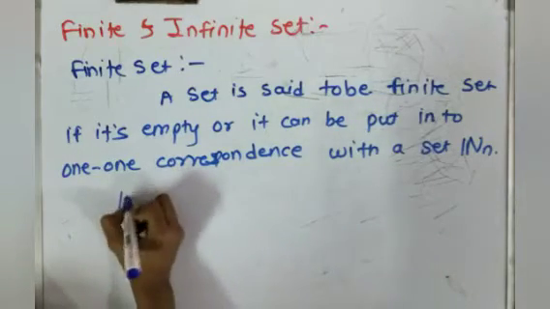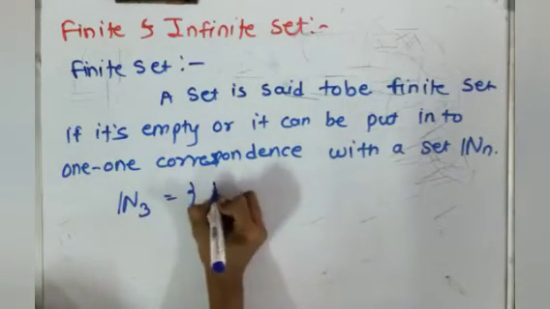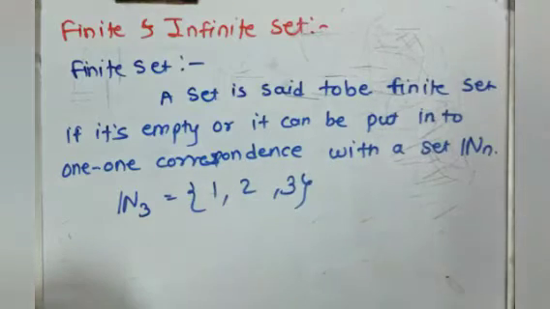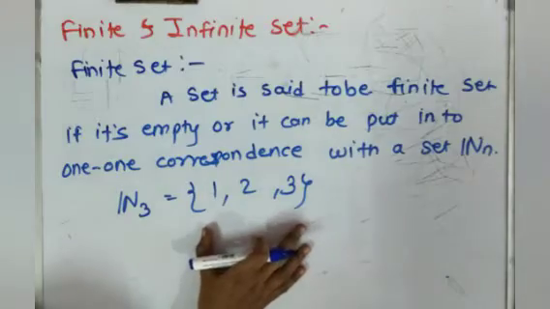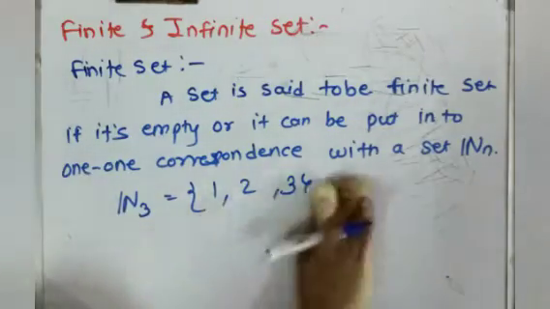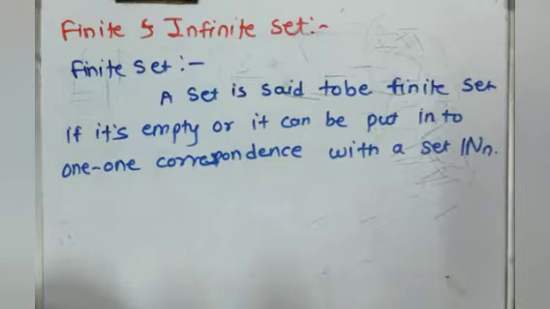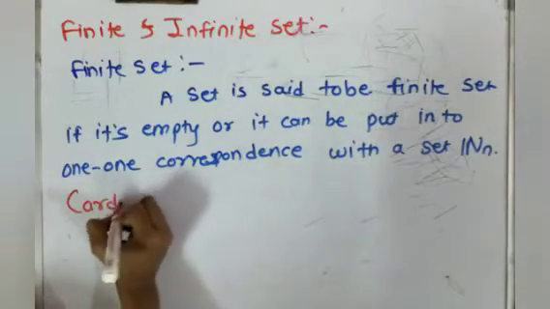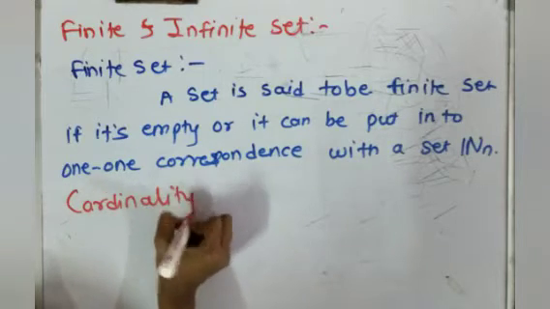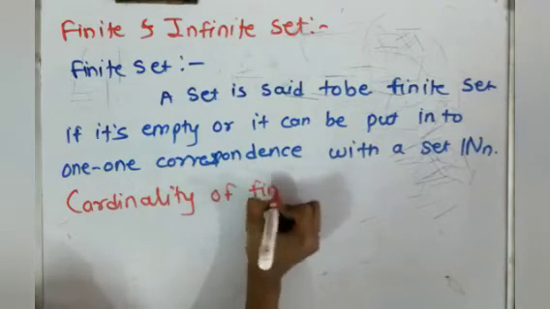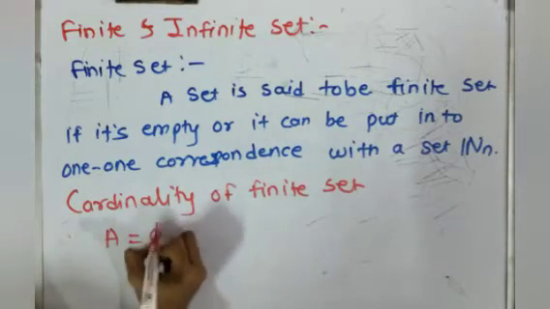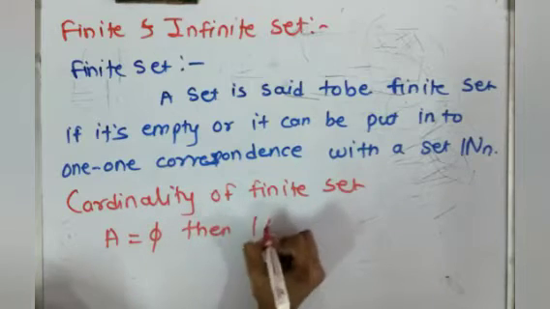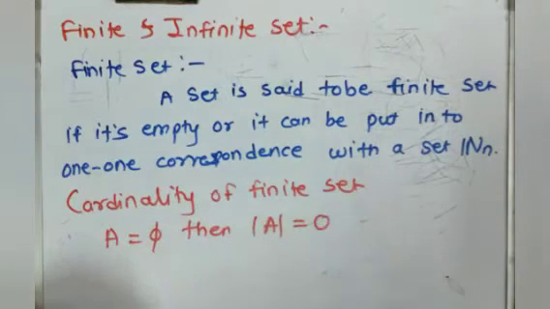Suppose I have N3 that contains 1, 2, 3. Now in this set we have 3 elements, so this set is a finite set. Now we see the cardinality of a finite set. If A is empty, then the cardinality of A equals 0.